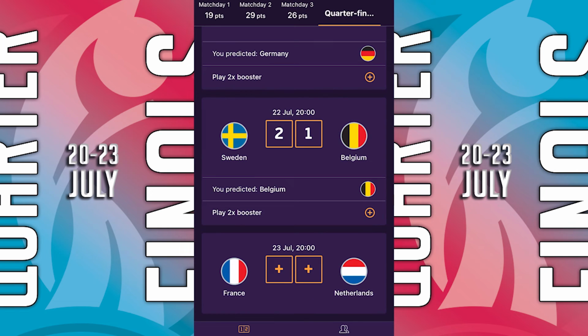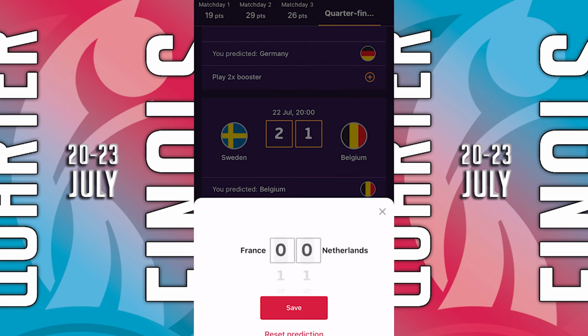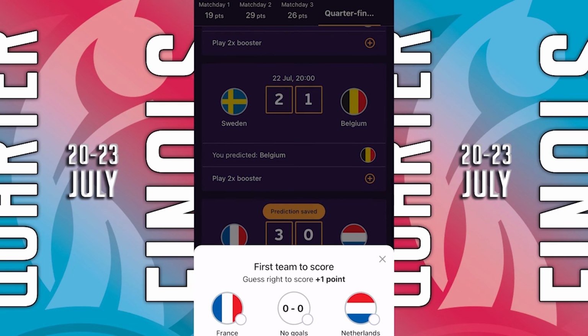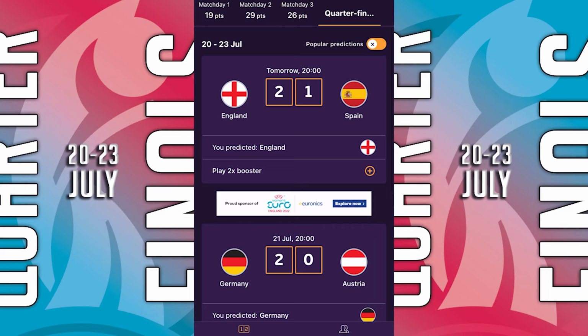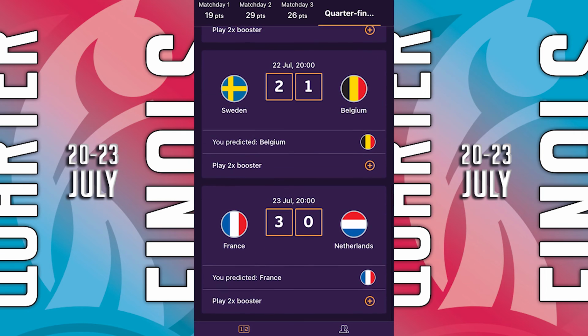Okay, so for the final game, France v Netherlands, I believe France will make it to the final. So I'm going to say they're going to win 3-0 for this one. The first to score will be France, and I'll put my 2 times boost on the France game.